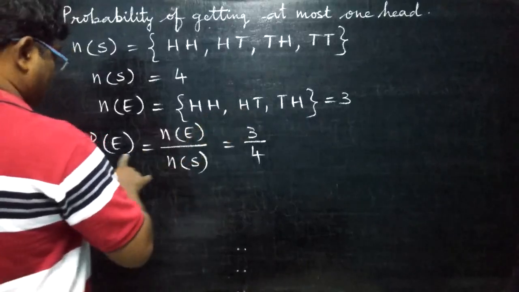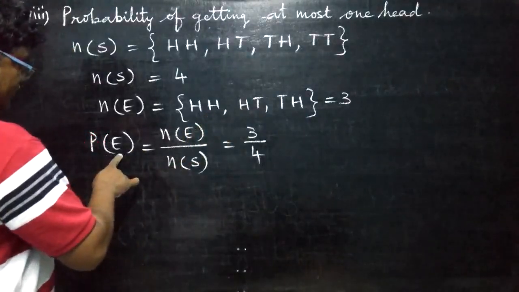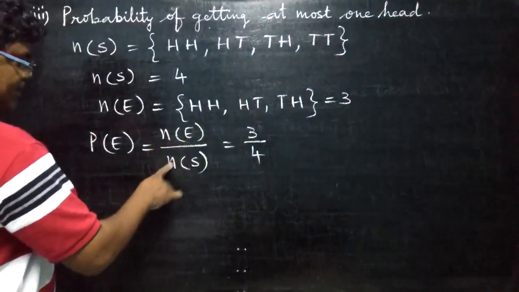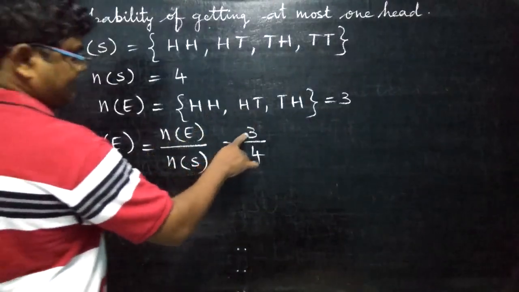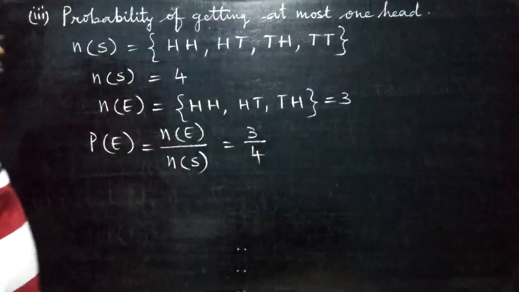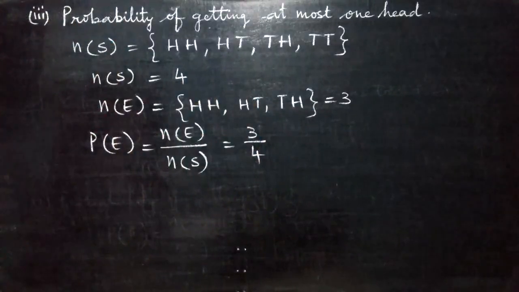So probability of the event is equal to n of E by n of S, which is equal to 3 by 4. For this one also the same answer. Therefore, the probability of getting at most 1 head when 2 coins are tossed simultaneously is equal to 3 by 4. Write that conclusion, full conclusion.